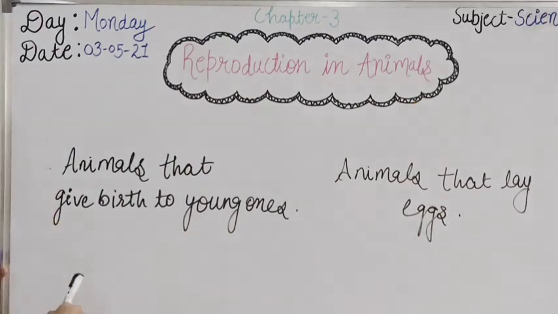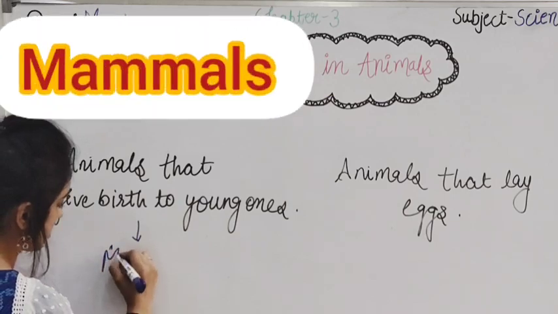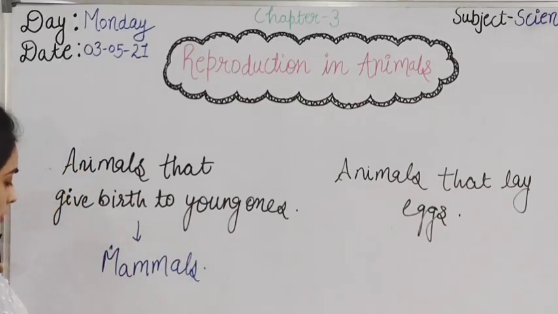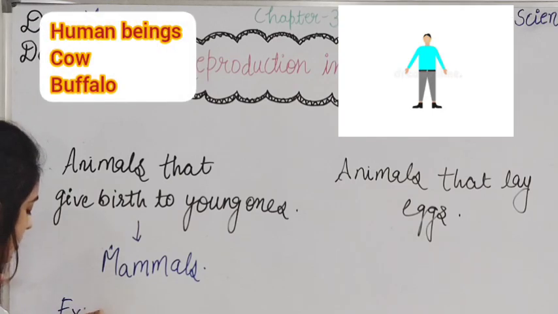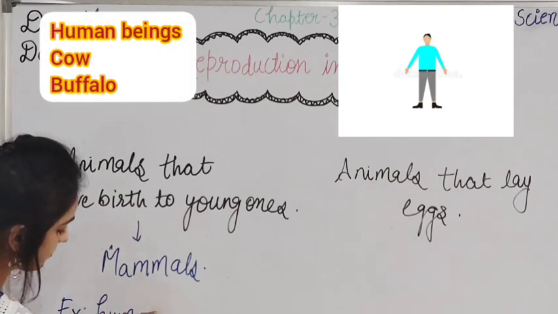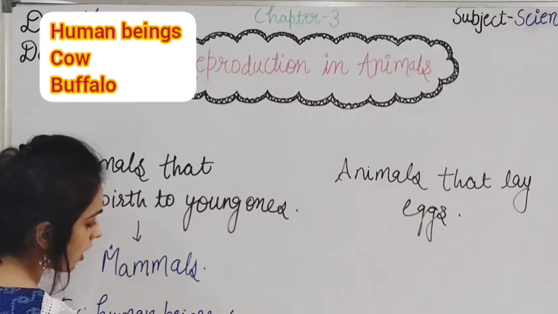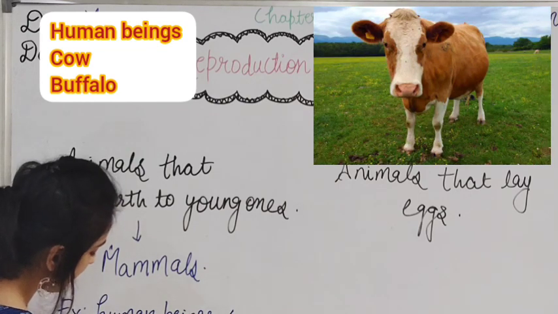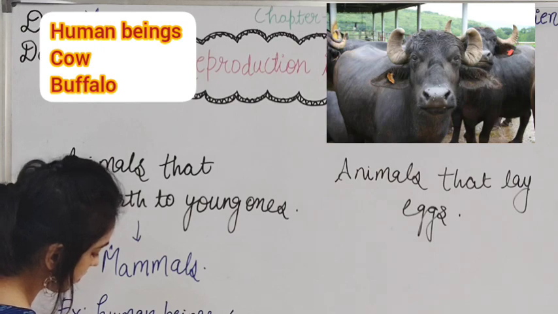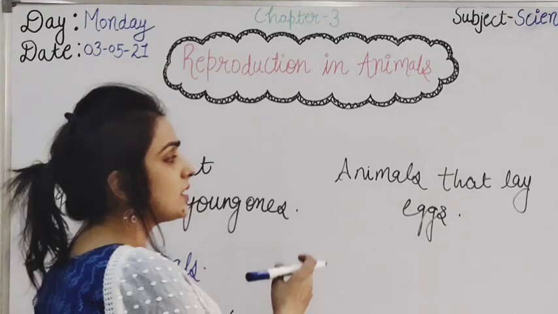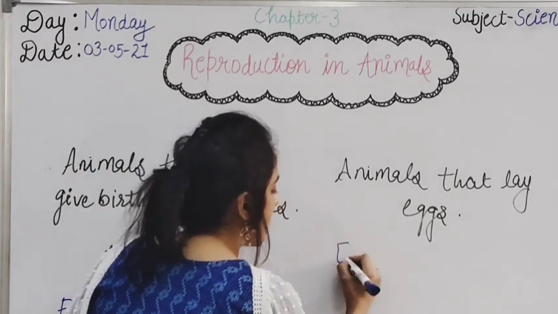The animals that give birth to young ones are called mammals, for example human beings, cow, buffalo, etc. And animals that lay eggs, examples are